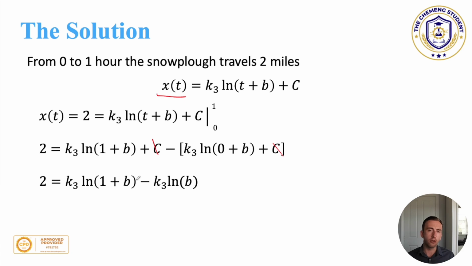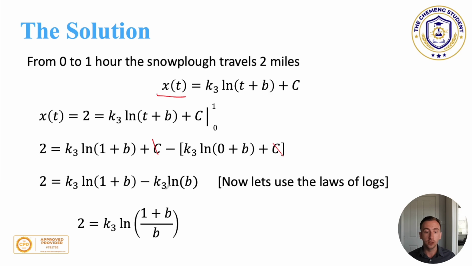Now, it's still not 100% because there's a lot of simplifications we can do. For example, we have k3s here and here. We have log of 1 plus b and log of b on the right hand side. And so we can use the laws of logs in order to simplify this. We'll take k3 out as a constant, like so. When you take logs away from each other, you divide them. And so we get 1 plus b divided by b. That there is equation number 1.